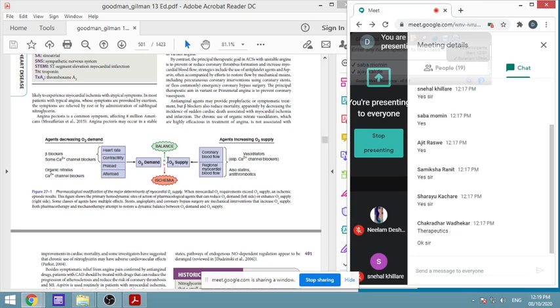Then oxygen supply. What is responsible for oxygen supply? That is coronary blood flow and regional myocardial blood flow, which will depend on the coronary arteries. These coronary arteries can be dilated using some vasodilators, including some calcium channel blockers. Nitrates are also vasodilators.